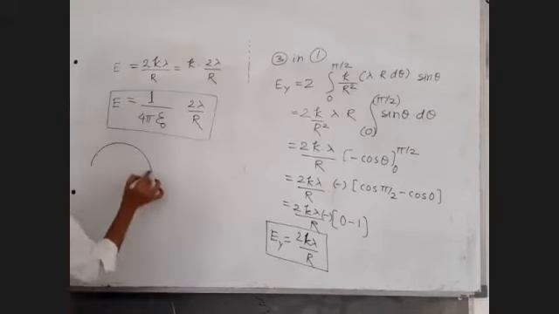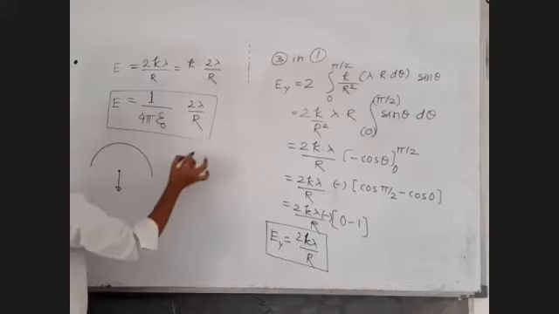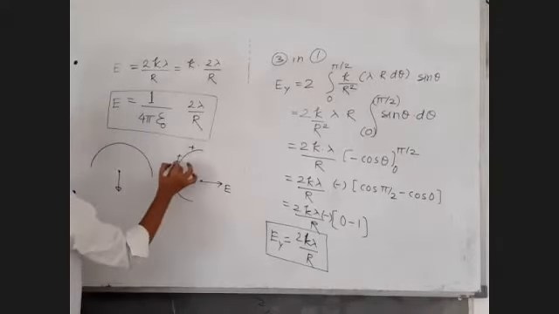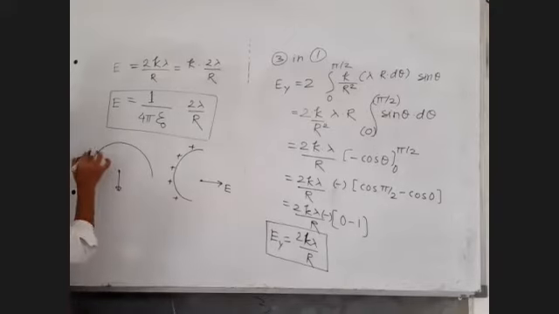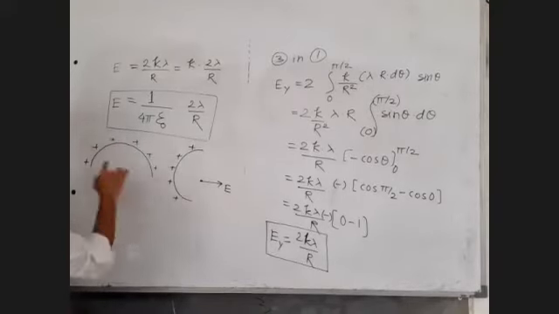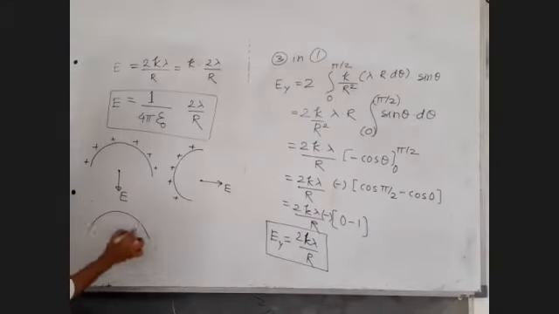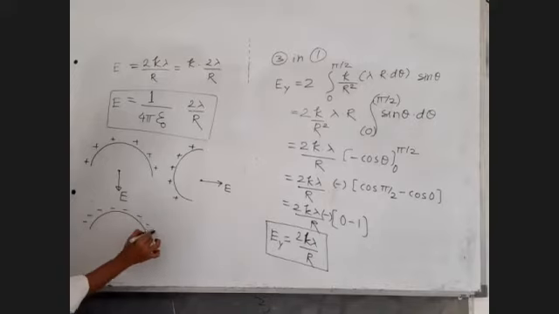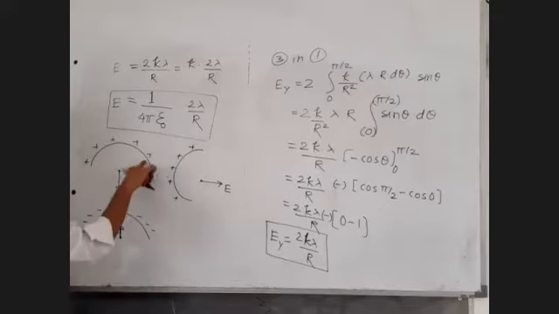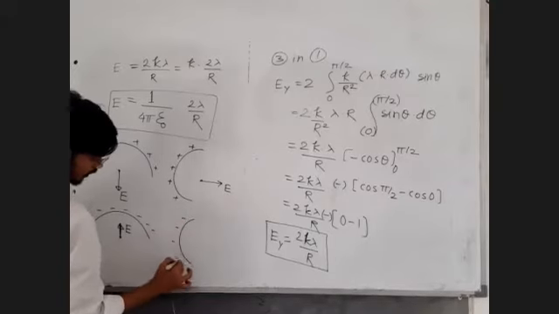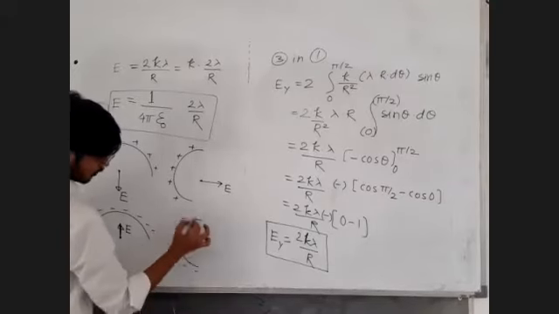If the ring is like this, electric field will be like this. If the ring is like this, electric field will be like this. Its numerical value we know; direction we have to decide as per the given orientation of the ring. If it is a negative ring, then the electric field will be towards the system. If it is a positive ring, it will be away from the system. Of course, half ring. Write down all these points.